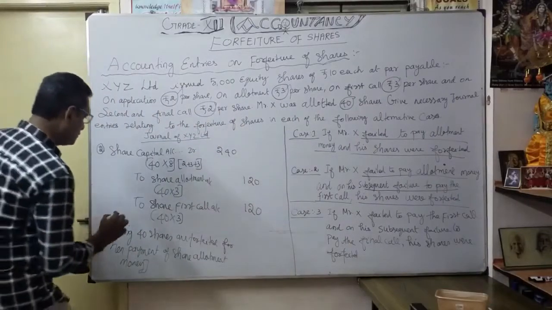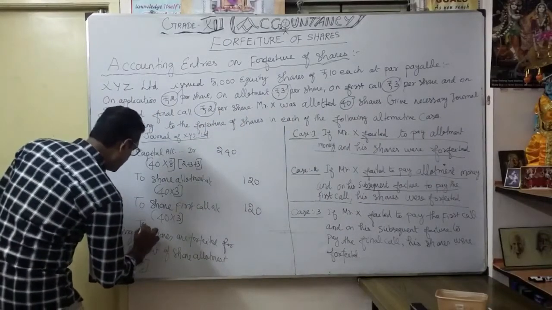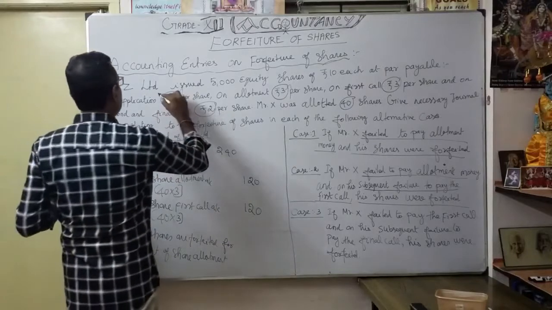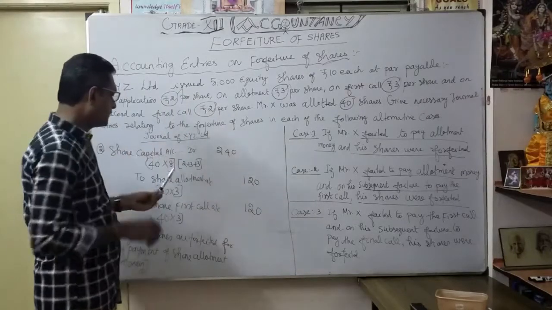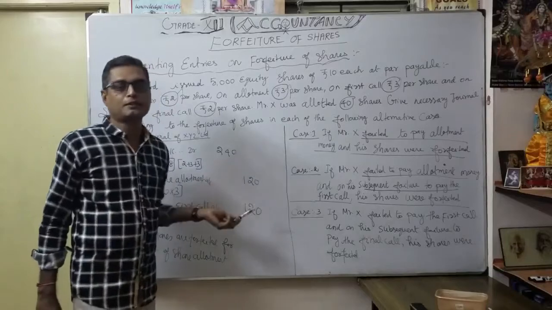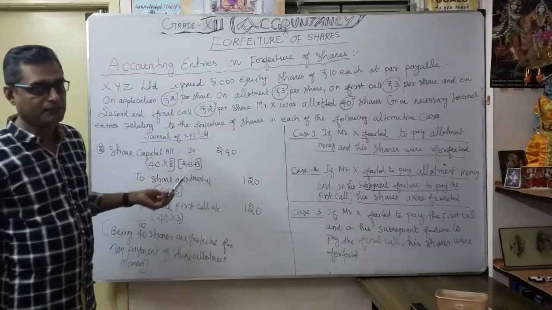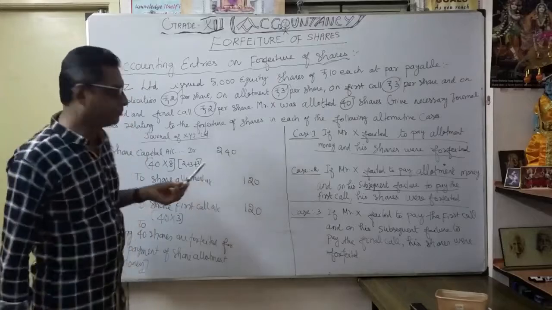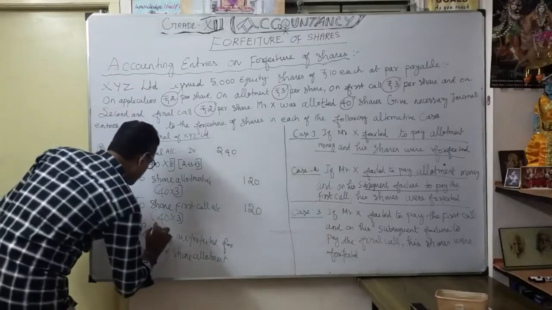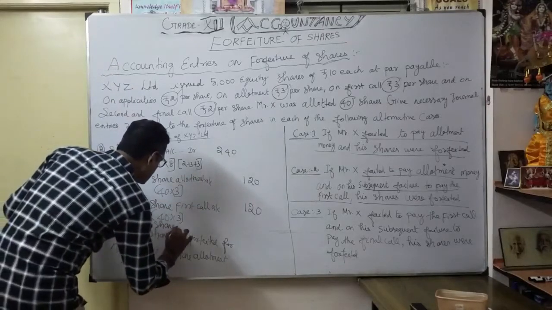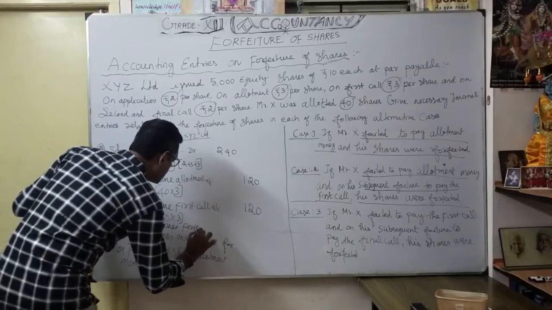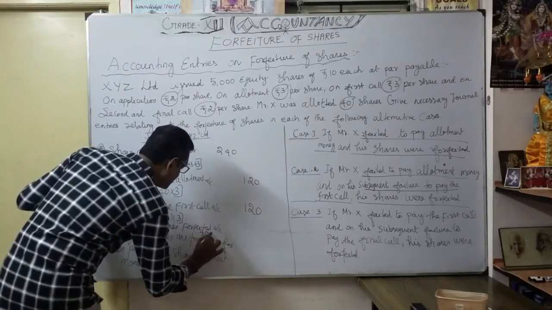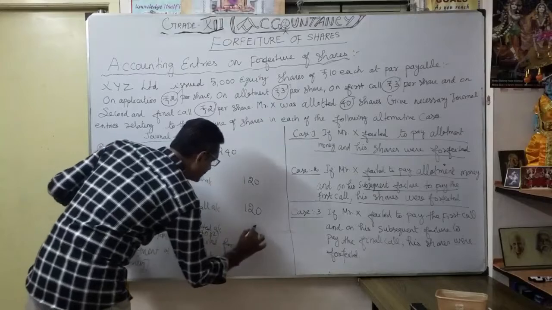As you know, how much can the company forfeit? They paid only 2 rupees as application, correct? They defaulted on allotment, 120, not paid for the 40 shares. Again the first call is also 120, not paid. So what are the shares forfeited? To shares forfeited account, 40 into 2 rupees, 80.